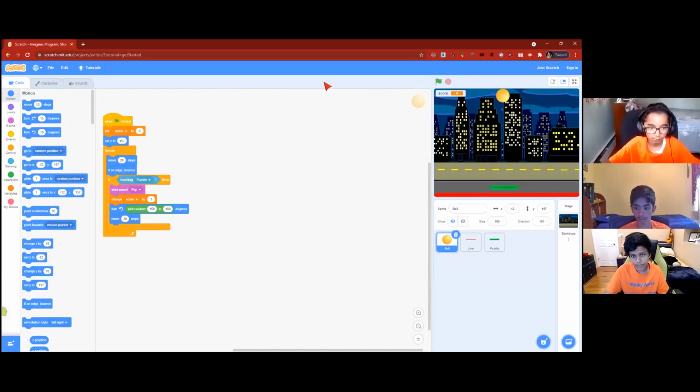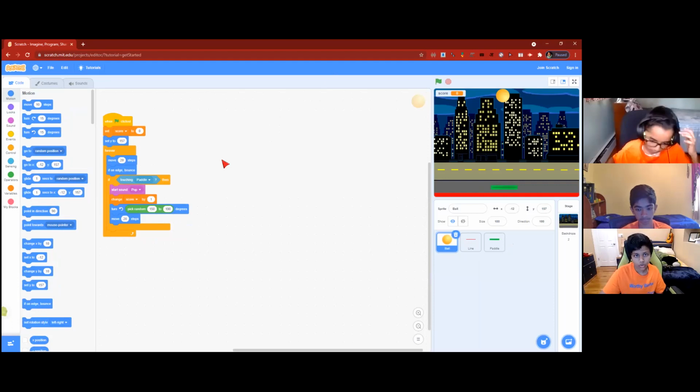Okay, so Sid will do the backdrop part, and then Devansh will do the paddle code. Okay. So I'm going to share my screen once again. So I think you guys can see my screen. So now we are going to move on. We can't see it. It says, okay. Oh, now we can.